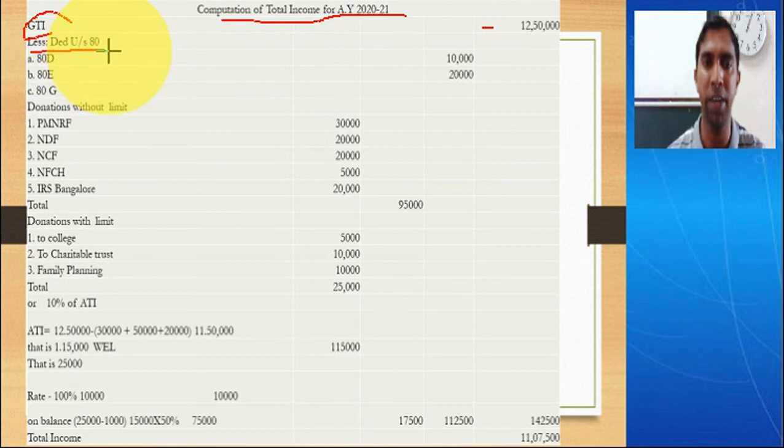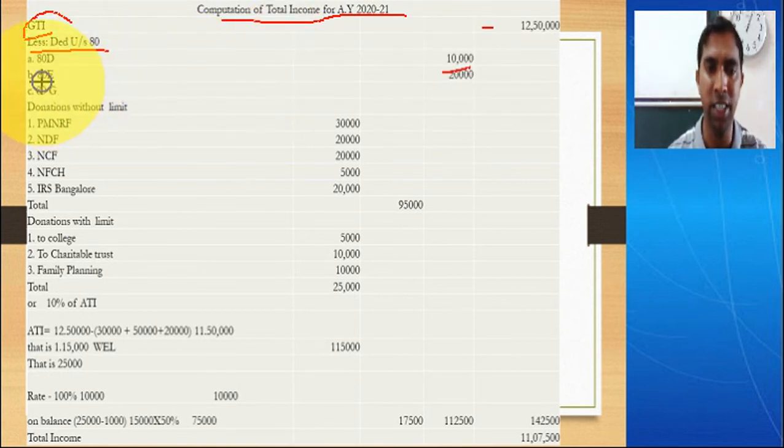We do not know how many deductions are there. We have to incorporate all the deductions. So the first deduction we have seen, I have told you, he has paid the medical insurance premium, that is 10,000. So write it in the outer column, 10,000. So how much can he claim? He can claim only up to 25,000, but he has paid only 10,000. So only 10,000 he can claim here.